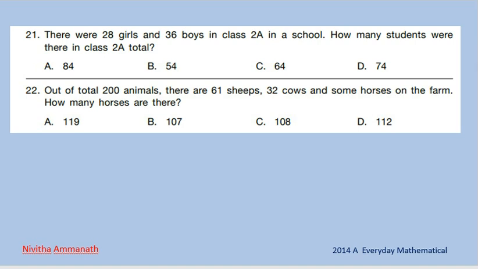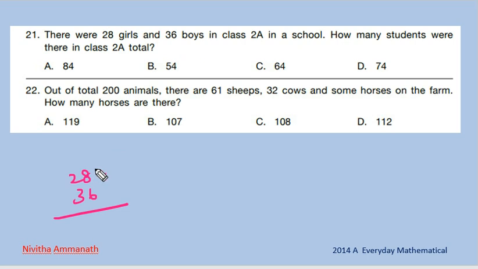21st question. There were 28 girls and 36 boys in class 2A in a school. How many students were there in class 2A in total? So we have to look at the girls and boys, that is how many total students. So 28 plus 36. How much is this?